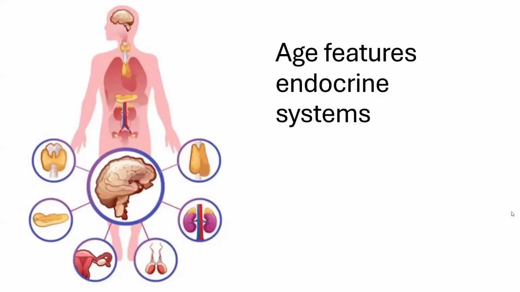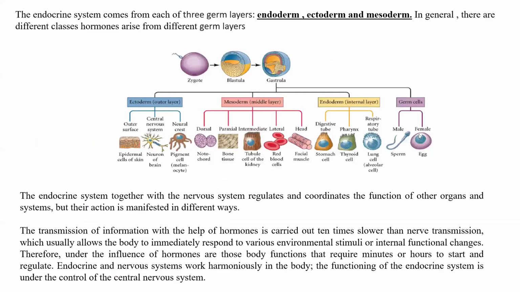So, age features of the endocrine system. If we are talking about the endocrine system, we should say that the system comes from each of the three germ layers: endoderm, ectoderm and mesoderm. In general, the different classes of hormones also arise from the different germ layers. You can see the picture with the different germ layers, and you can find here only an example.